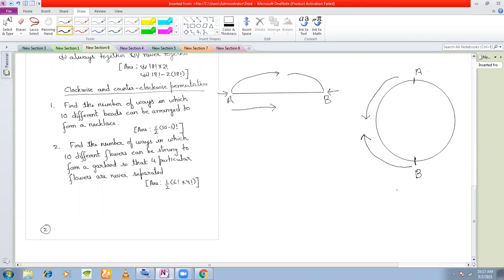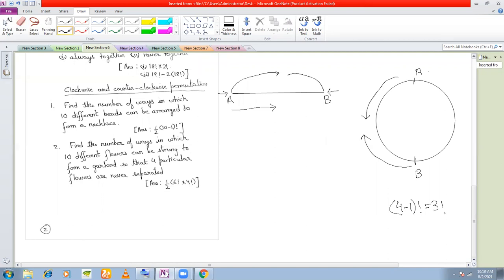So if I can arrange a certain number of flowers, suppose 4 flowers, to form a garland, then how many ways will I be able to do it? I'll be able to arrange 4 flowers in a circular manner in how many ways? 4 minus 1 factorial ways, isn't it? 3 factorial ways.